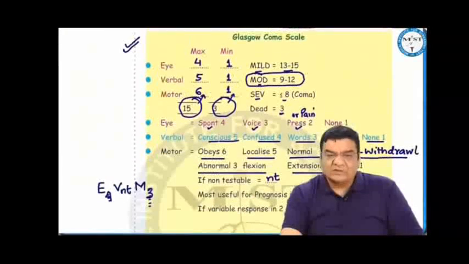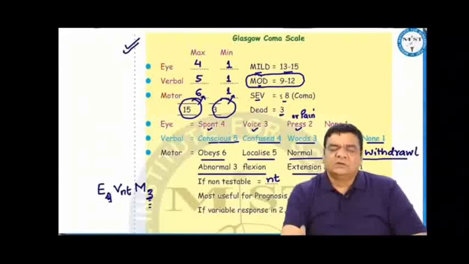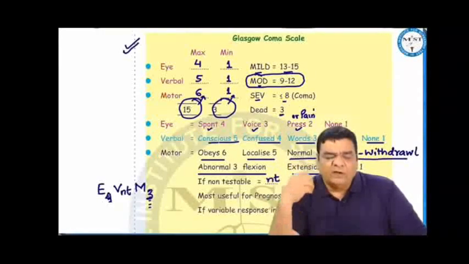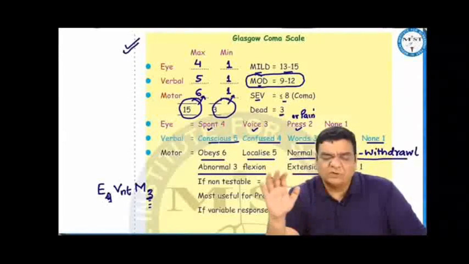To assess the Glasgow Coma Scale, we measure the eye, verbal and motor responses. Maximum eye 4, verbal 5, motor 6. Total maximum GCS 15, total minimum 3. For eye responses, if the patient is able to open the eyes spontaneously, it is E4. If he opens his eyes on voice command or to some sound, that is E3. If he opens his eyes on pressure or painful stimulus, this is E2. If he does not open his eyes, that is E1.